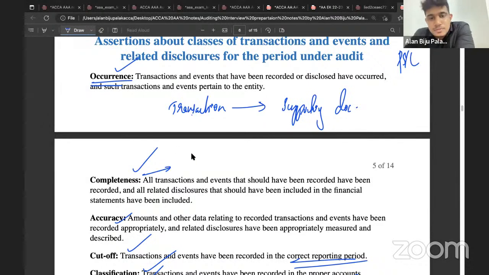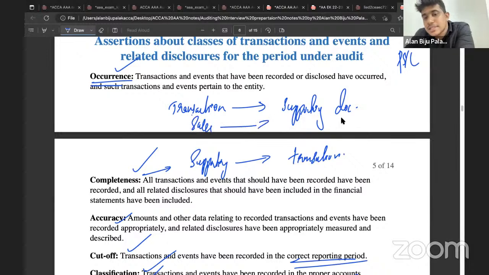Supporting documents to transactions. Okay, we need to check whether any supporting document is matched to the transaction. If supporting documents are matched to the transaction, that will be completeness, right? നമ്മൾ പഠിച്ചതായിരുന്നു. Say for example, if a sample of sales is matched to the sales invoice. If sample of sales is matched to the sales invoice, then that will be occurrence. If a sample of invoice is matched to the sales recorded, that will be completeness.